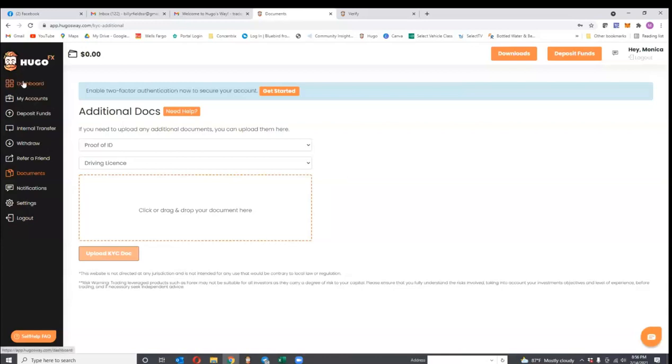So that is it. The one thing I would start doing is this: they will email you and tell you that your documents are being verified. If they're not verified, they'll say the documents were, I can't remember if it says rejected or declined, and they'll ask you to resubmit whatever they could not read or is not acceptable to them. So they will email it to you. But with this, that is about it.